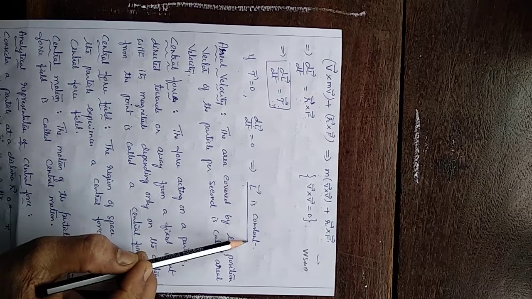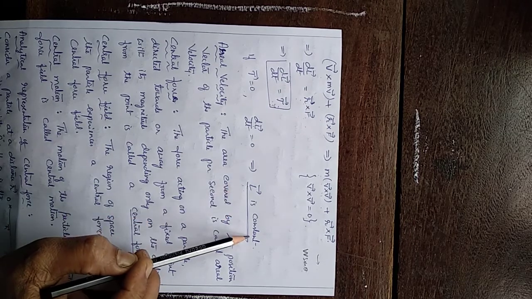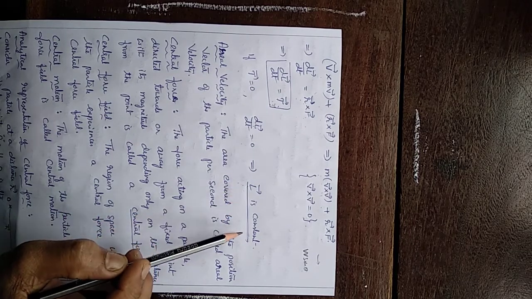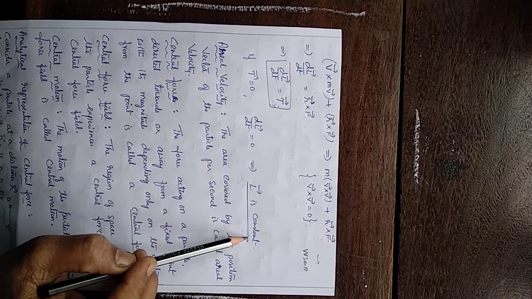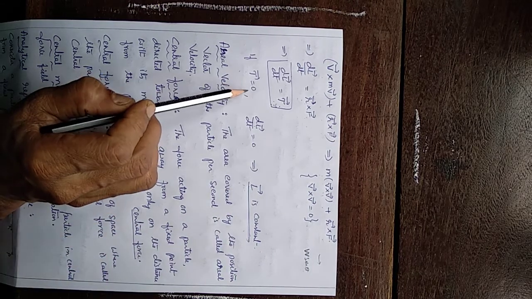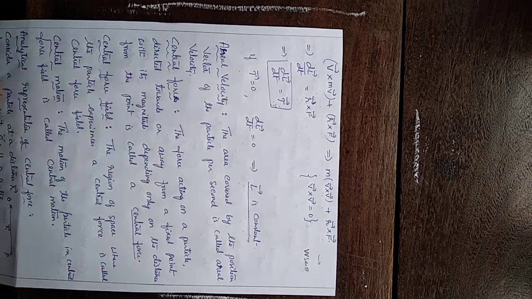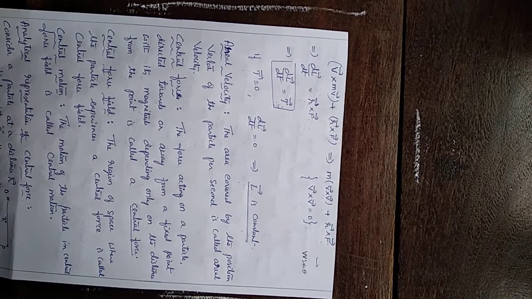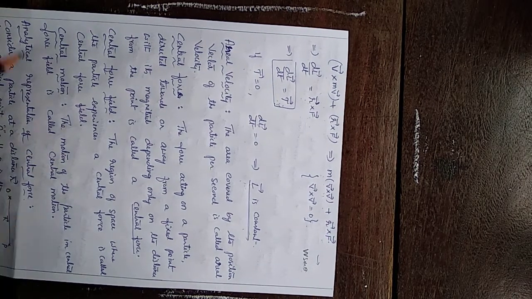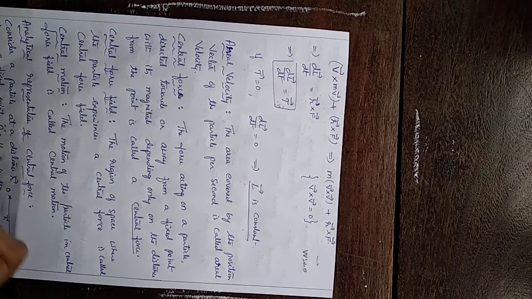Hence, L vector is a constant. Angular momentum is conserved. Angular momentum constant means angular momentum is conserved when the applied torque is 0. This is conservation of angular momentum. Now, next is aerial velocity.